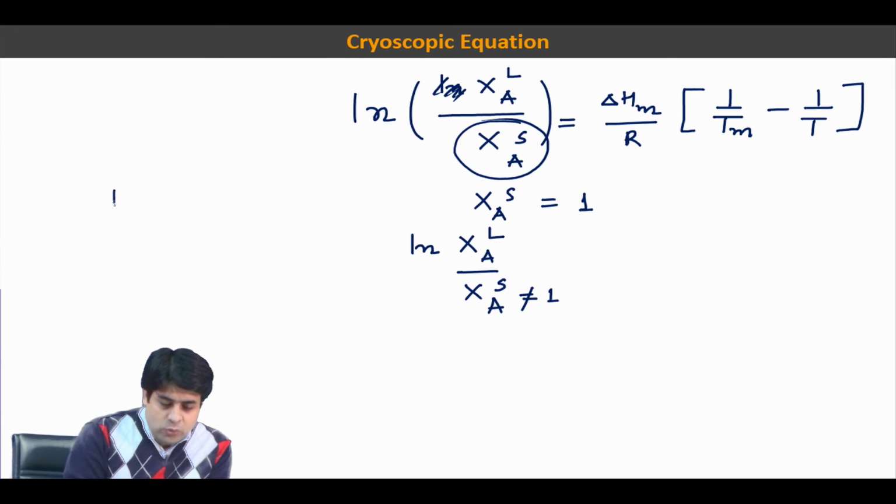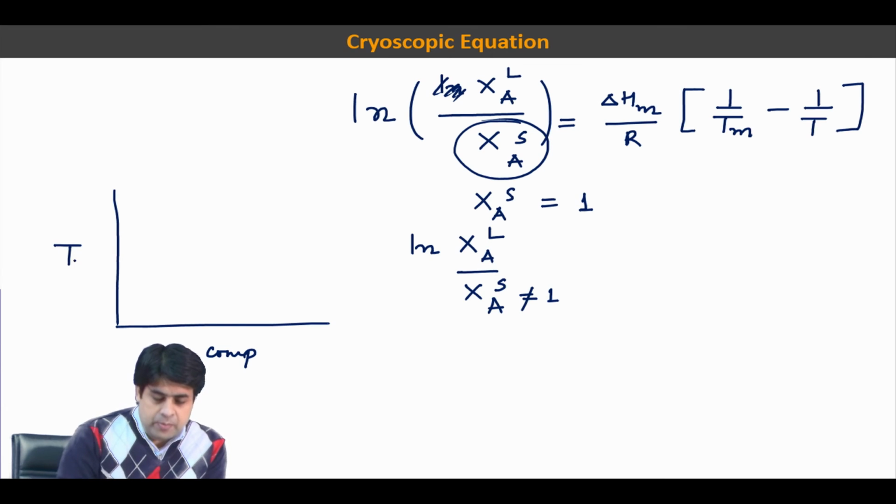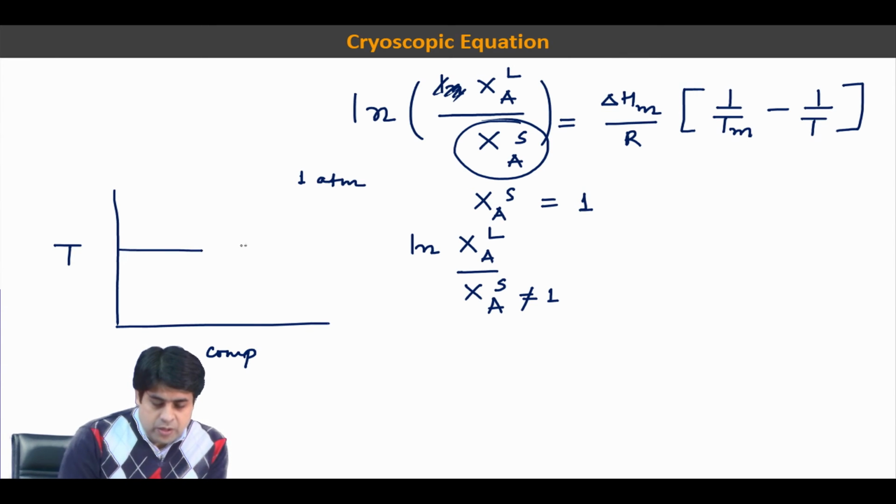So if you try to draw your composition versus temperature diagram at isobaric condition, suppose at 1 atmosphere, at a particular temperature you get a composition of your solid phase,